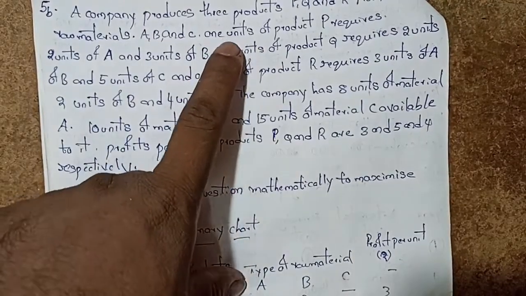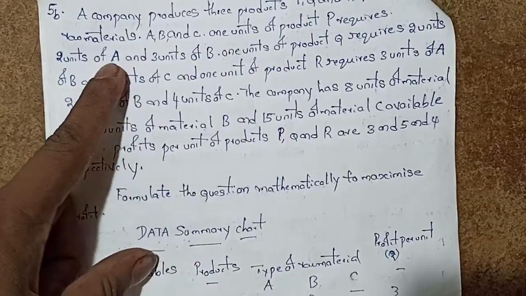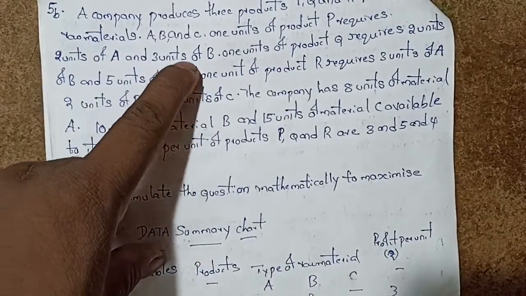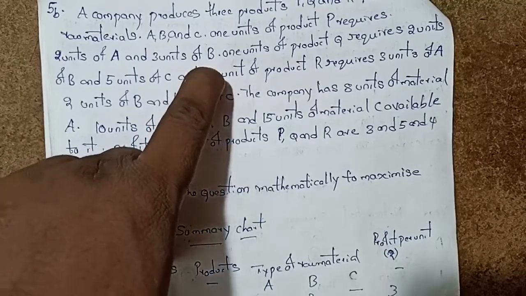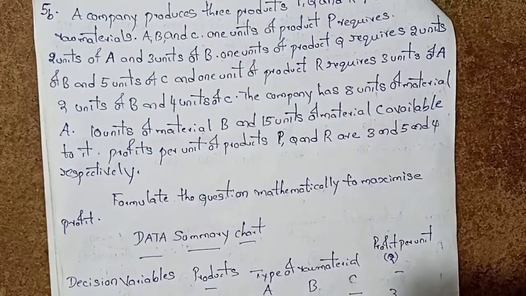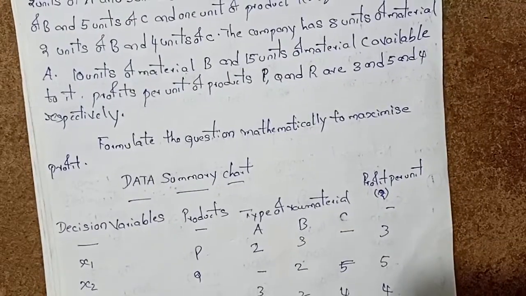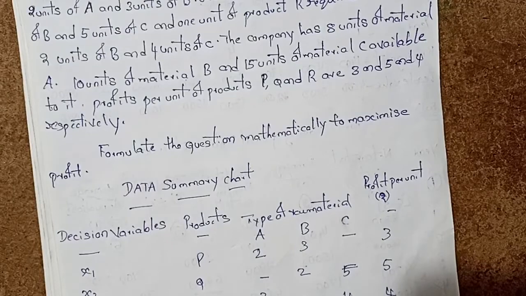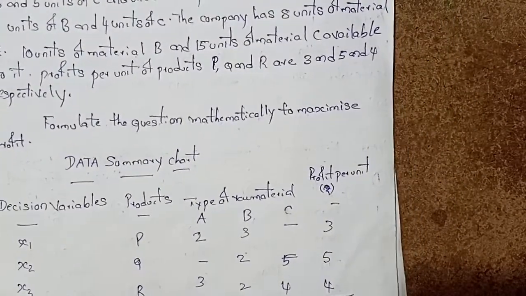Read the question: 1 unit of product P requires 2 units of A, and then 3 units of B. 1 unit of product Q equals 2. So like this, okay, understood. The unit of raw material available is given: maximum 8, 10, 15.